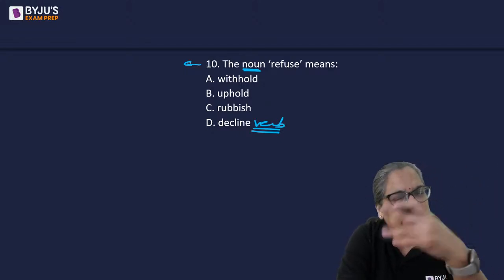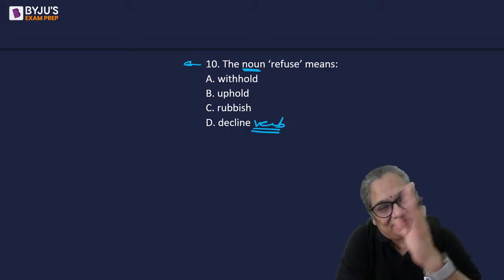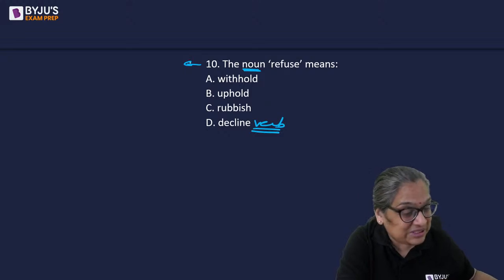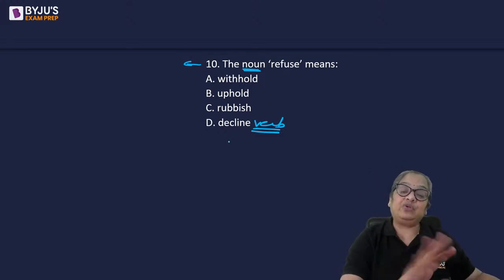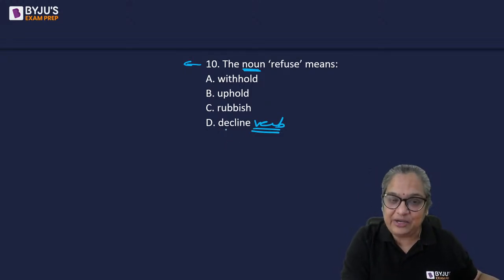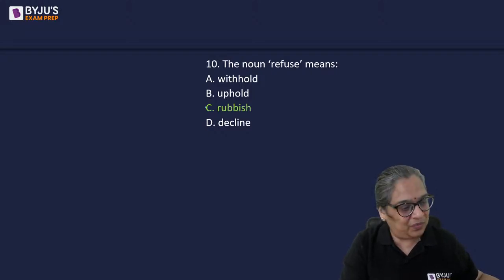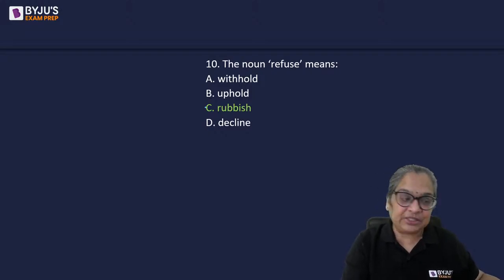So I pulled this out from some ancient heap. Okay, refuse as a verb means I refuse to help you. It means to deny, to decline, but the noun version of refuse is garbage. Sorry, garbage, rubbish. All right, understood, all of you? So 10C is the answer.